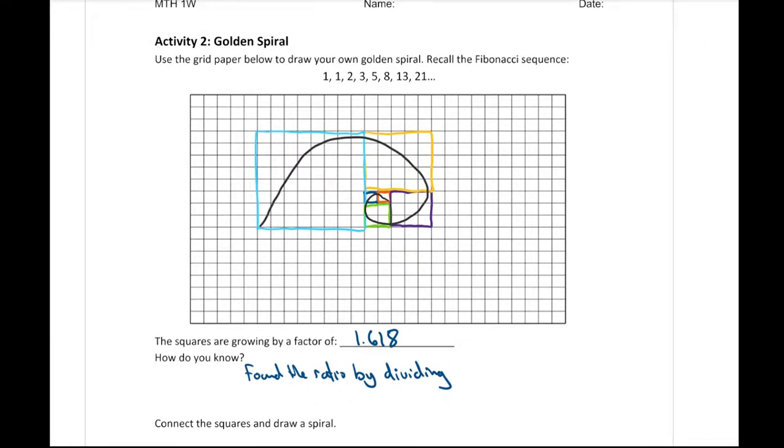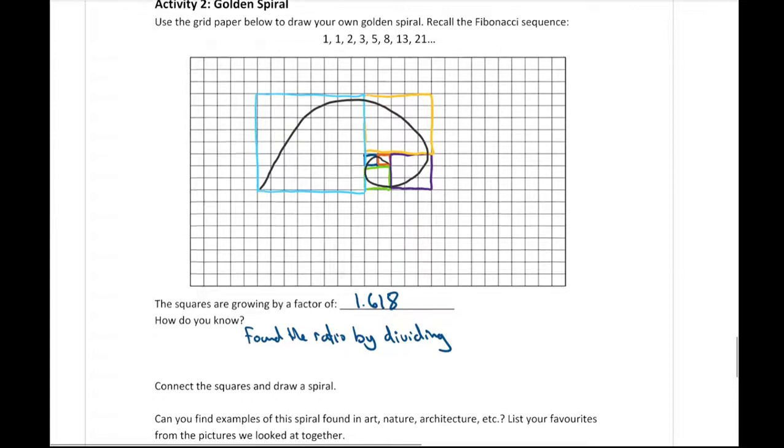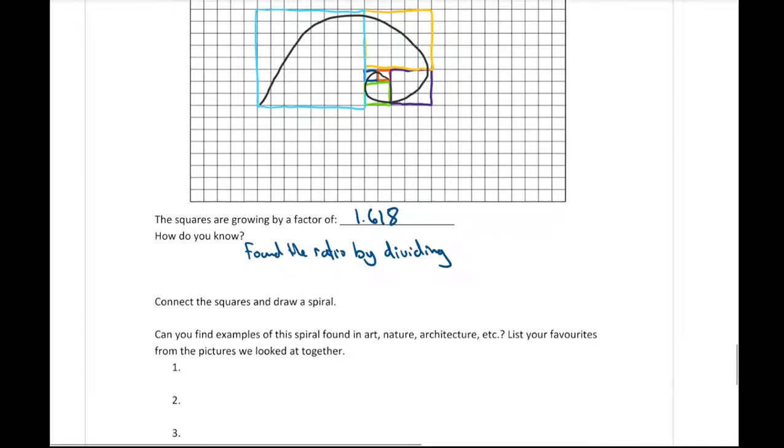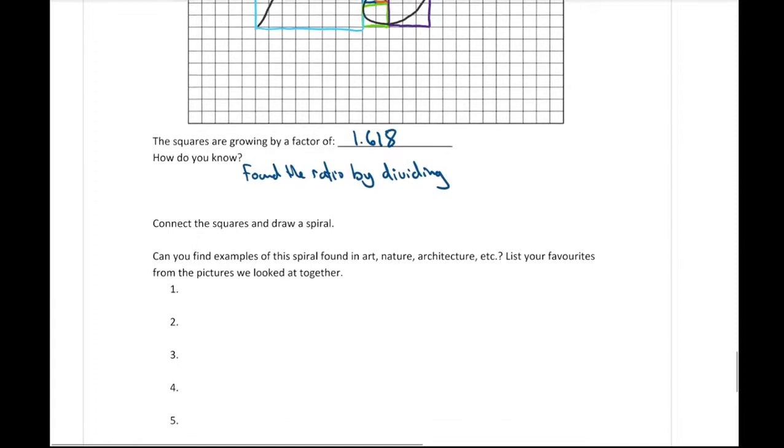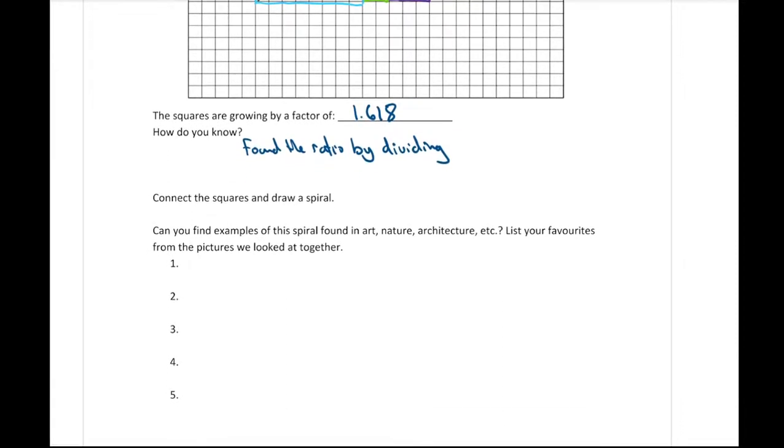So we've connected the squares, we've drawn a rough spiral. You could color those squares in if you wanted to get an art piece. And now try to look or Google examples of where this spiral can be found in art, nature, architecture, etc. Again, if you Google Fibonacci numbers or the golden ratio, you'll find many different examples. Please try to go through and Google just to see where this sequence of numbers does appear in nature.